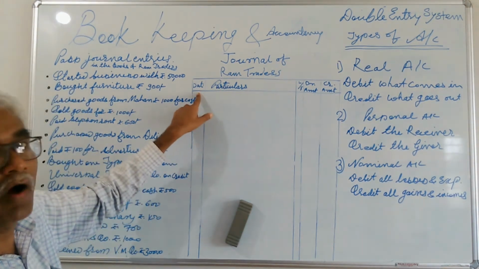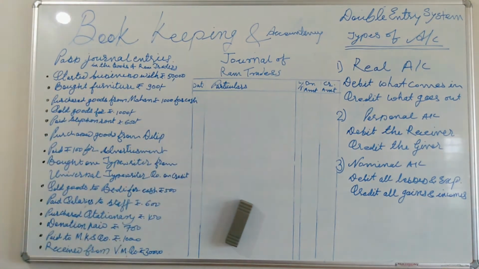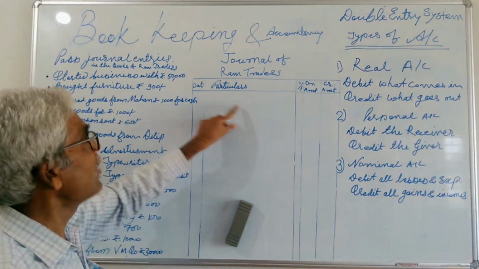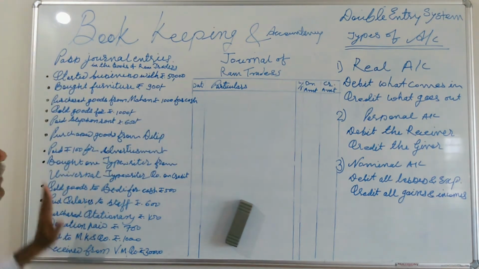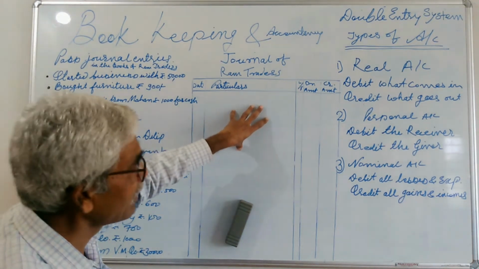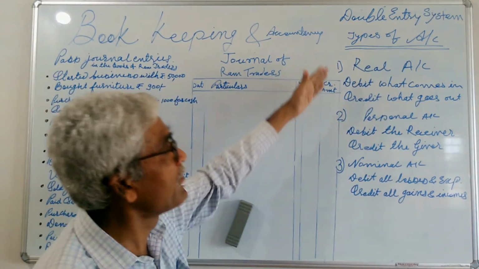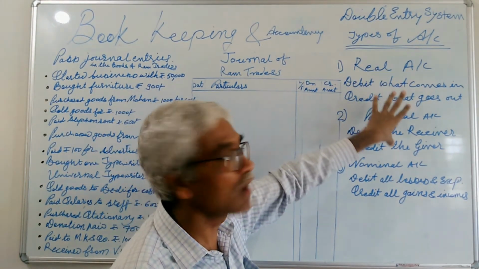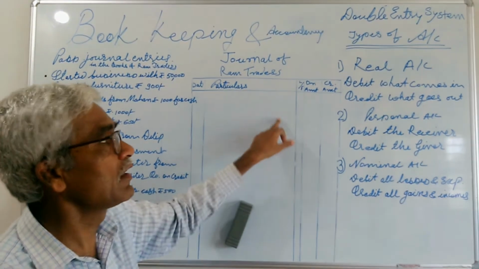The first column is your date. So you have to mention the date of transactions, then particulars. We have to record, that is, journalize the transaction. When I enter this transaction in a journal by application of the rules of the double entry system, then I say this is a journal entry.